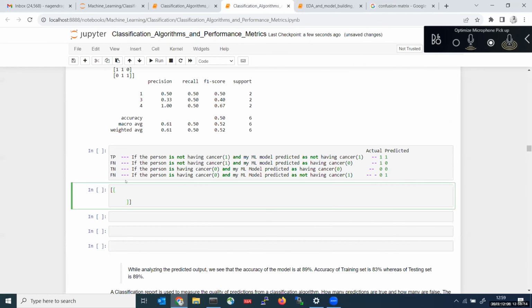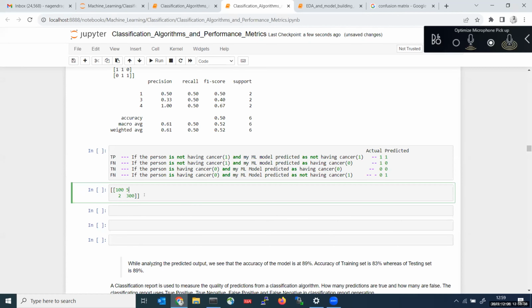Let us see how we can say. So here it is 100, here it is 5, below 2, 300. Now tell me what are correct predictions and what are wrong predictions from this matrix. This is my confusion matrix which I got. So 100 is the correct prediction. Yes, 100 is the correct prediction.